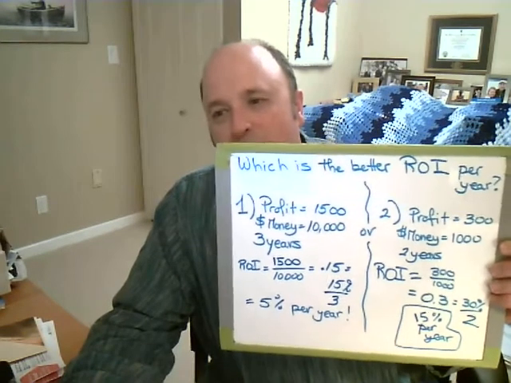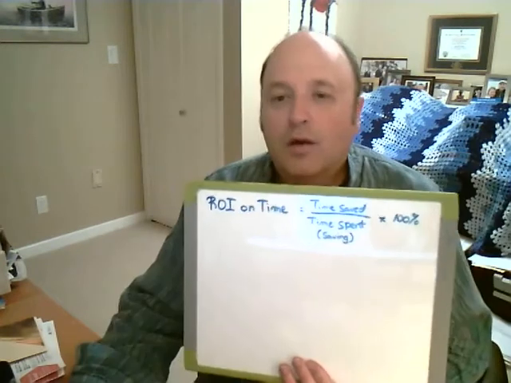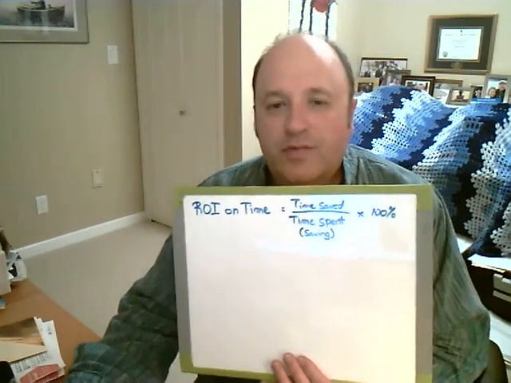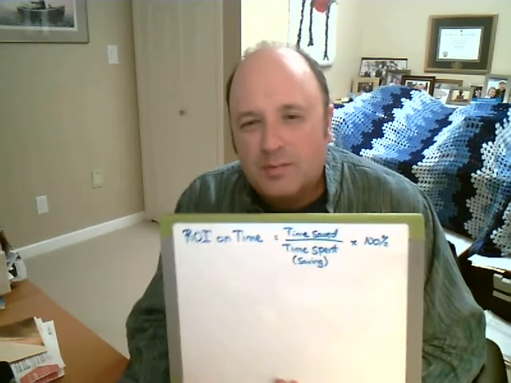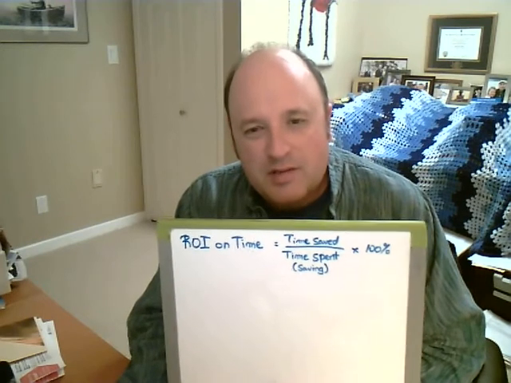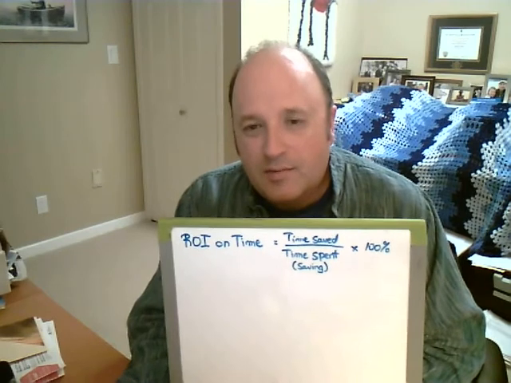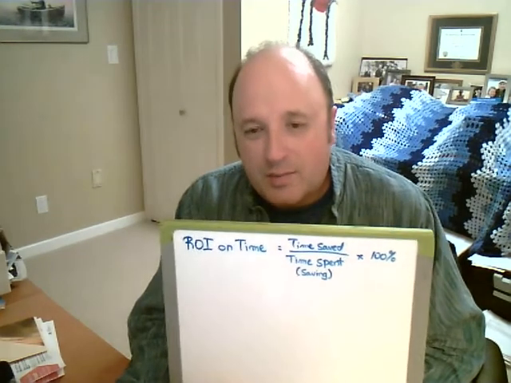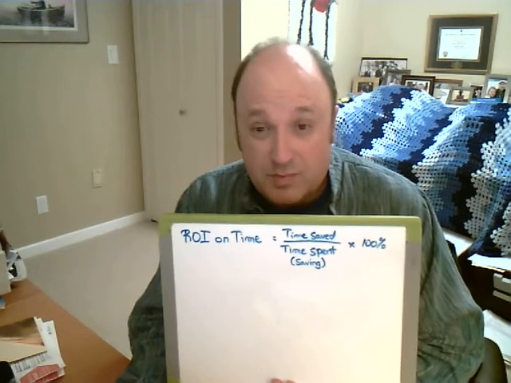Okay, so let's talk a little bit about return of investment on time. So oftentimes you have to think about, is it worth my time to do something? Am I going to save myself time? Am I going to save myself money? Sometimes it is and sometimes it isn't. And knowing at least some way to think about how to measure that is kind of important to the decisions that you make.